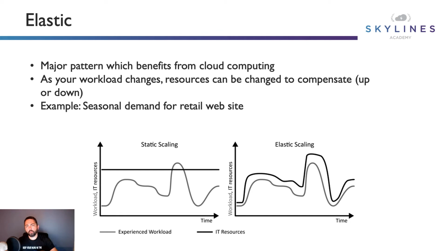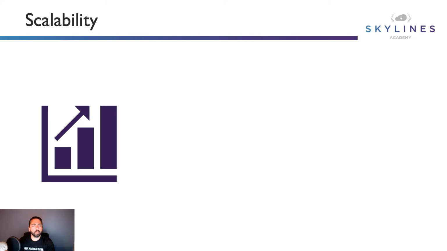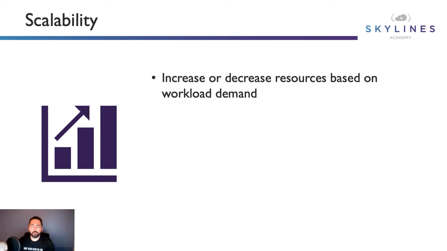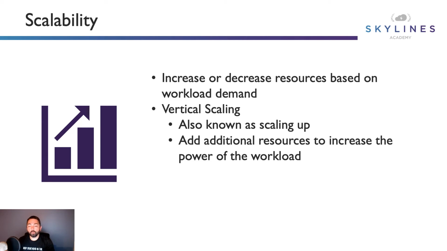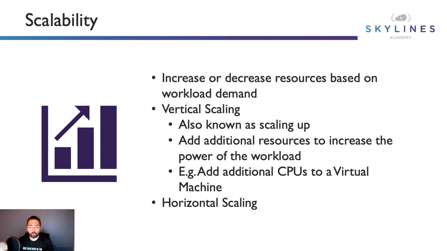So think about it in the context of the business always, and try to keep that in mind. Think about these businesses that you probably transact with daily. How would they benefit from some of these things is a good way to think about it. Scalability then, just to expand on this concept, is increasing or decreasing resources based on workload demand. There's vertical scaling, as I mentioned, and then there's horizontal scaling. Vertical scaling is known as scaling up, and that's adding additional resources to increase the power of the workload. Horizontal scaling, in contrast, is known as scaling out, and that is where you add more machines.